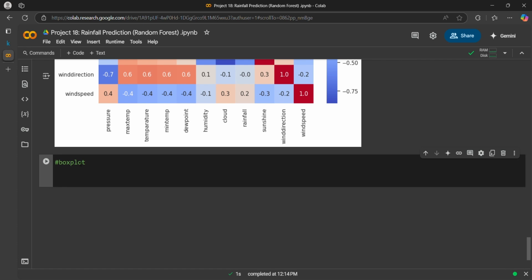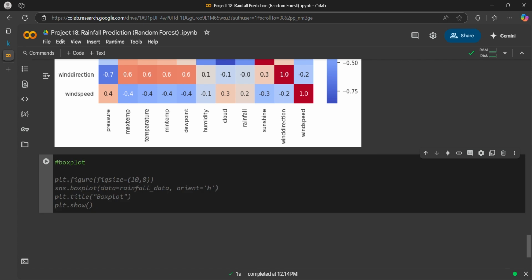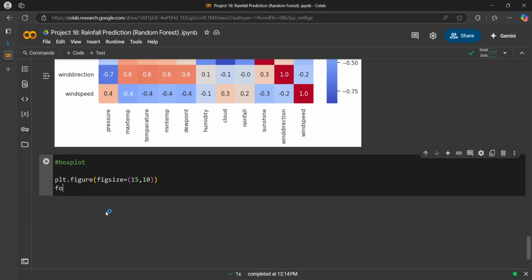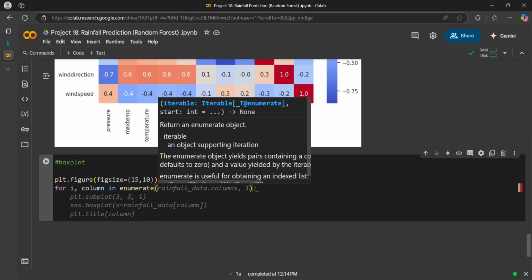For that, I can set plt.figure figsize, let me increase it to 15, 10. Now I will create a for loop for i, column in enumerate, and I will define all the columns.